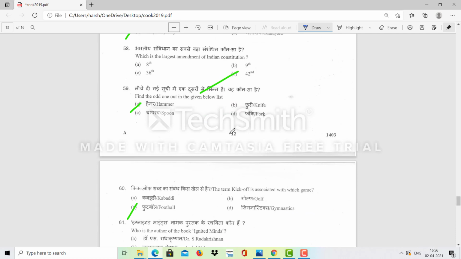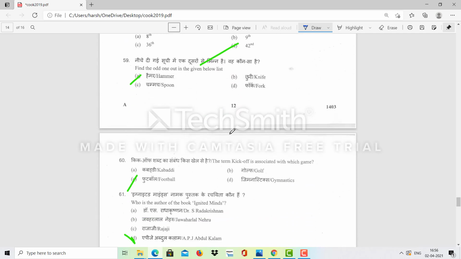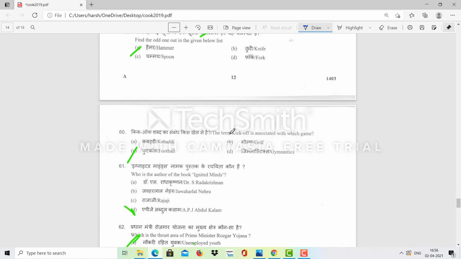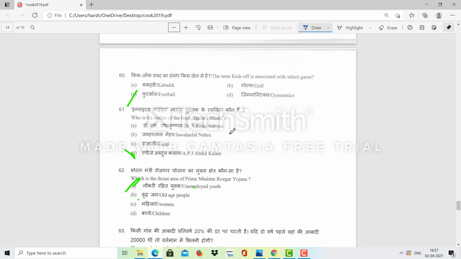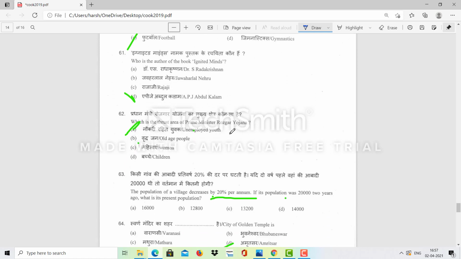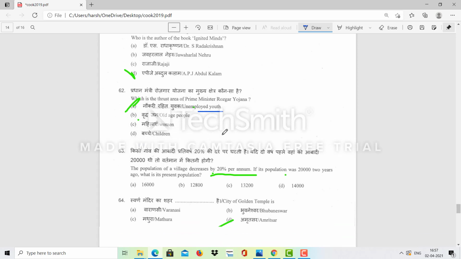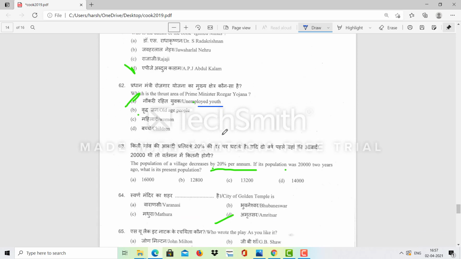Find the odd one out in the given list. Hammer, because knife, forks and spoons are all cutlery. Kabaddi, football, golf, gymnastics: which one is kick-off associated with? Football. Who is the author of Ignited Minds? Dr. APJ Abdul Kalam. The thrust area of the Prime Minister Rozgar Yojana is unemployed youth. So the main focus for the Rozgar Yojana is unemployed youth.